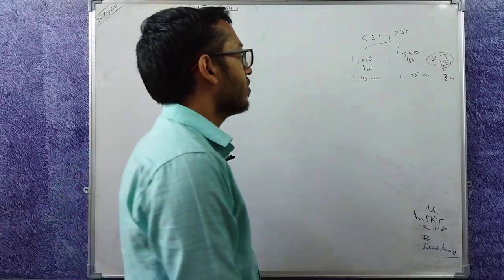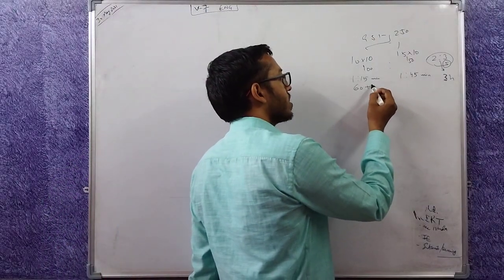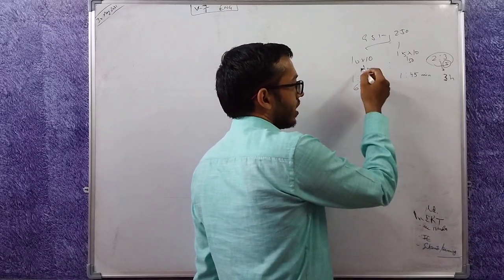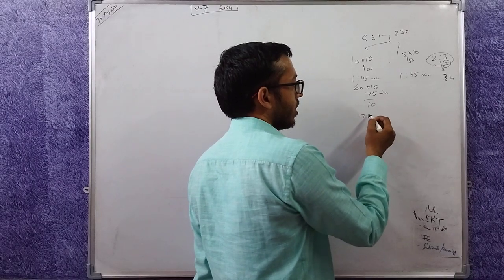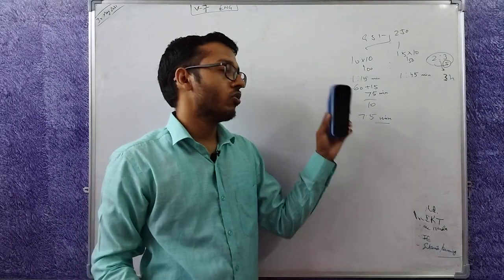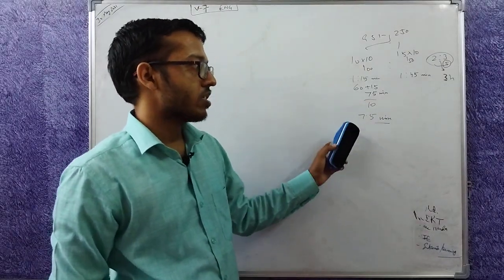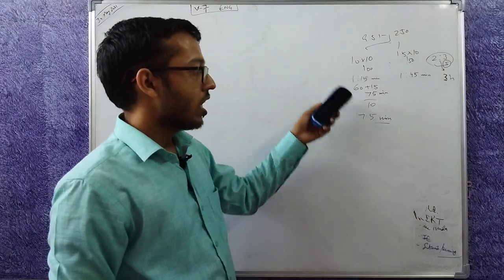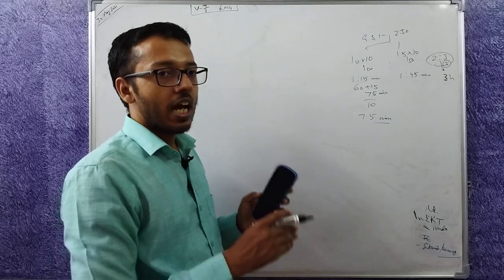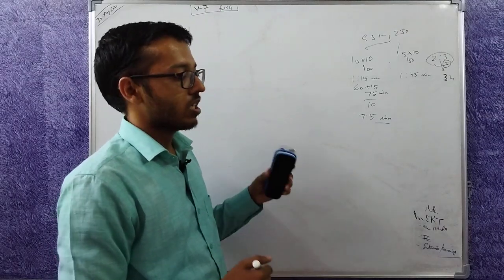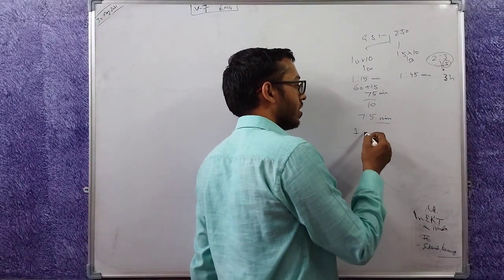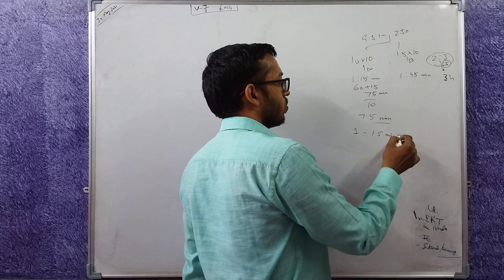So if you are getting 1 hour 15 minutes, that is 60 plus 15, 75 minutes for all the 10 questions. For one question you are getting only 7.5 minutes. In this time you have to read the question, you have to understand what the demand is, what I have to write, what maps I have to draw, then you have to write, then you have to draw the map, then you have to write the conclusion line, and that's when your first answer is over. So the maximum you will get for one map is 1 to 1.5 minutes, no more than that.